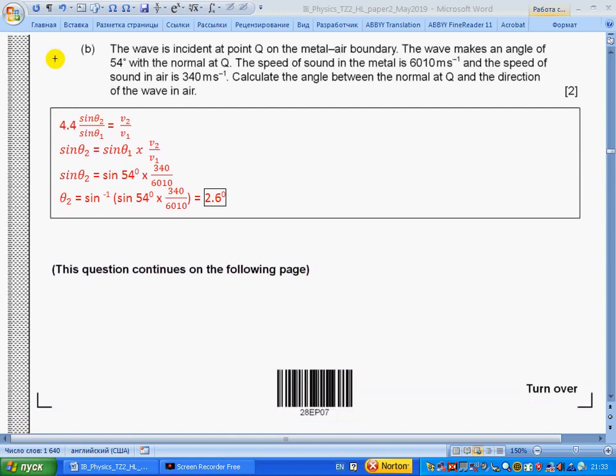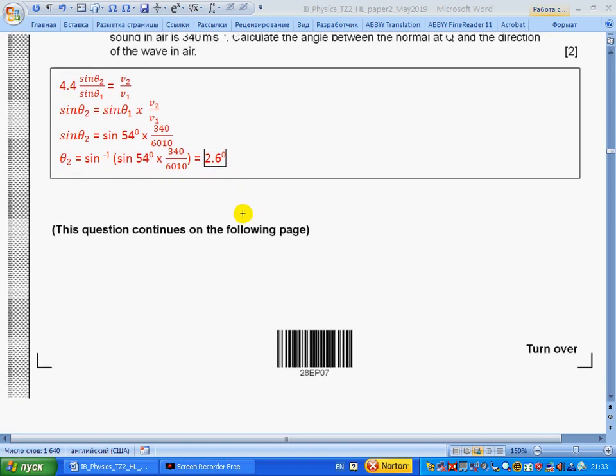B. The wave is incident at point Q on the metal-air boundary. The wave makes an angle of 54 degrees with the normal. The speed of sound in metal is 6010 meters per second, and the speed of sound in air is 340 meters per second. Calculate the angle between the normal and the direction of the wave in air. Section 4.4, Snell's law, linking sine of angles and speeds. Rewriting this formula for angle in the second medium and substituting the values, we get 2.6 degrees.